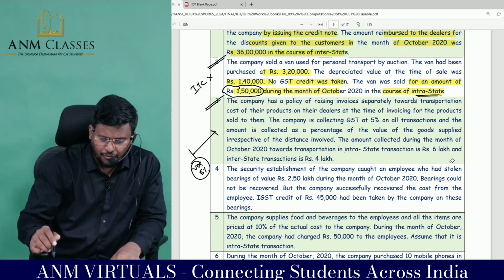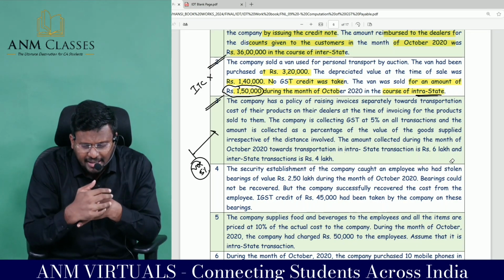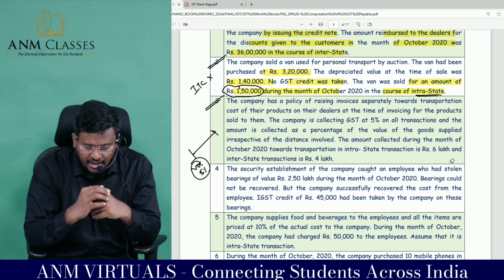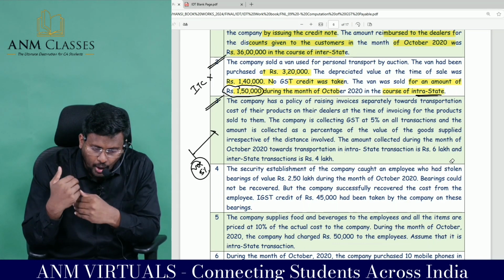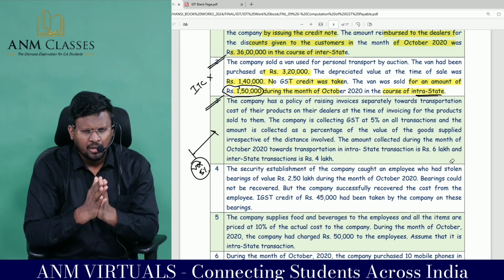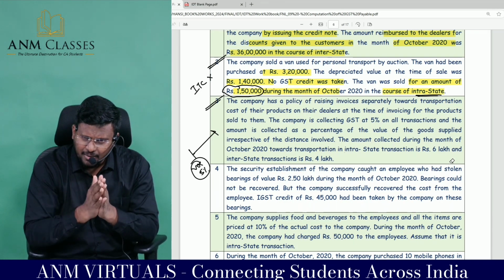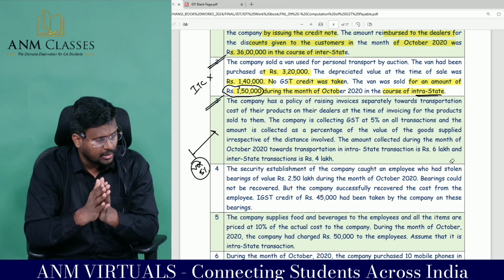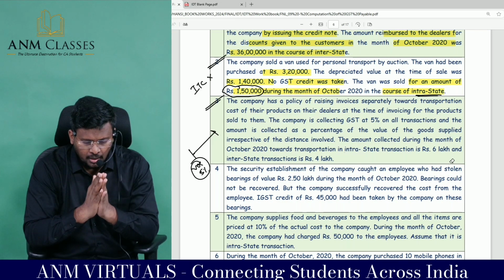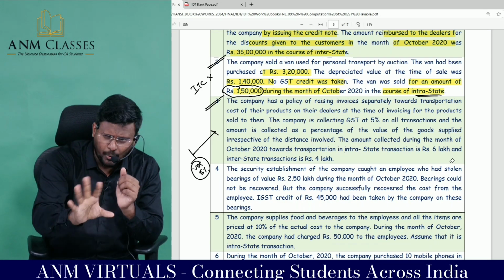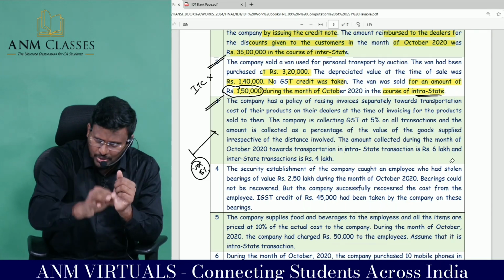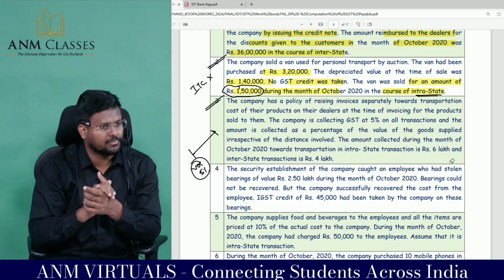The company has a policy of raising invoices separately towards transportation costs of their product on their dealers at the time of invoicing for the product. That means they raise the invoice for goods separately and for transportation separately. It is a composite supply. Sir, you can separately raise the invoice, there is no problem, but use the GST rate of the goods as the rate for the services.